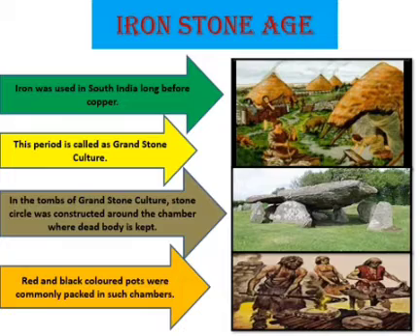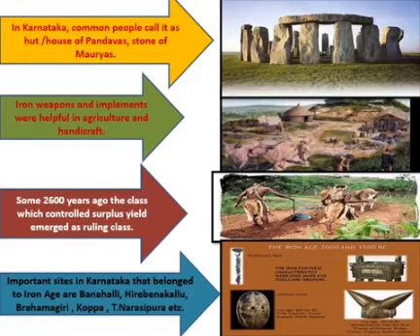Children, let us read the points. Ironstone age. Iron was used in South India long before copper. This period is called as Grand Stone Culture. In the tombs of Grand Stone Culture, stone circle was constructed around the chamber where dead body is kept. Red and black colored pots were commonly placed in such chambers. In Karnataka, common people call it as hut or house of Pandavas, stone of Mauryas.